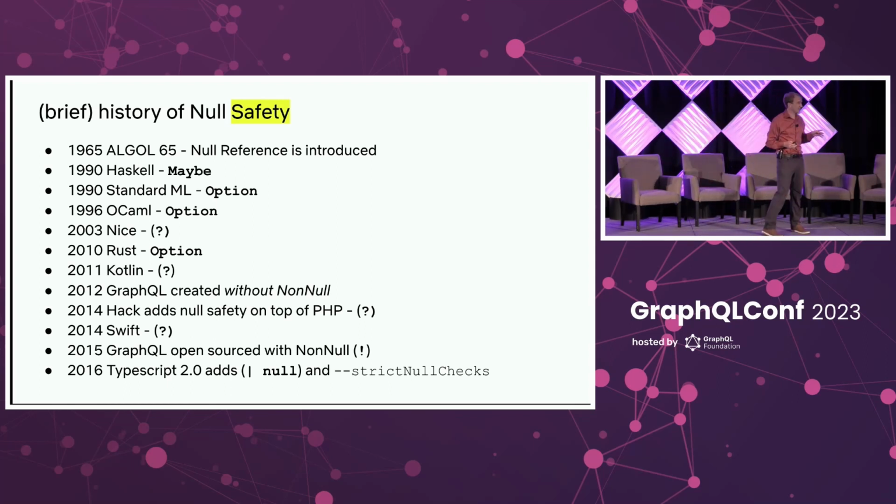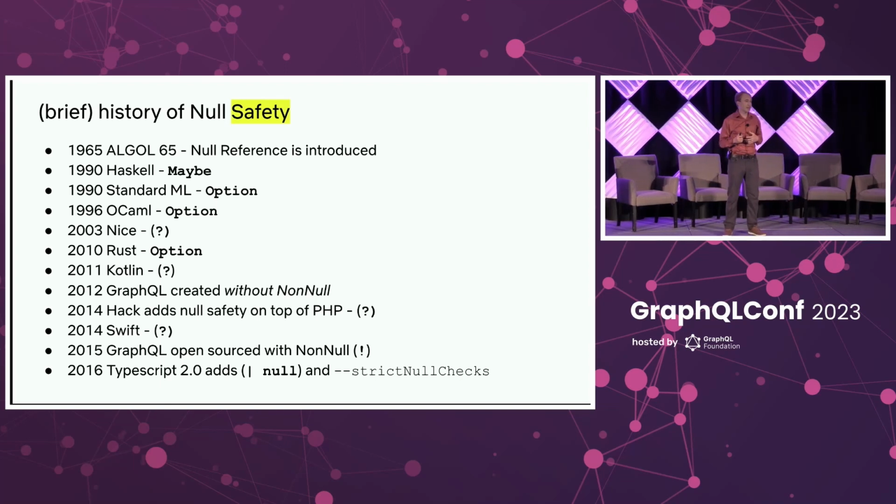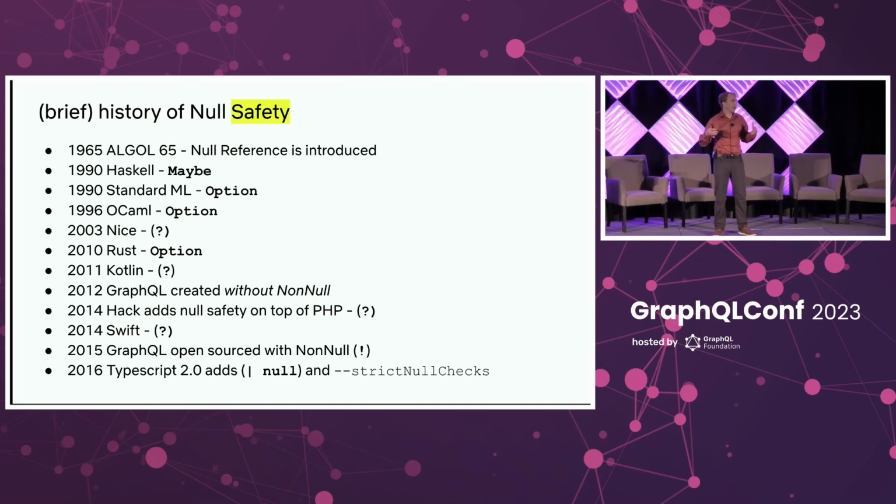In 2003, a language I just found out about last week called Nice has a question mark symbol and finally changes the default so that you don't have everything could be null at any time, only the things you mark explicitly. And so this is, in some ways similar to Haskell and ML, where you have a maybe or an option, and only things you wrap in that can be null.